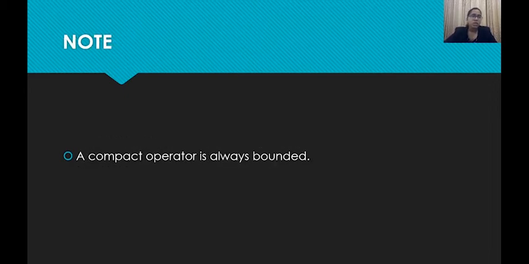Now you can note one thing which is simple to prove: a compact operator will always be bounded. So let's see how we can show that. We all know that to prove an operator is bounded, we must show that the norm of A is less than some finite value.